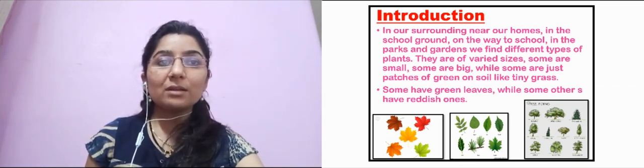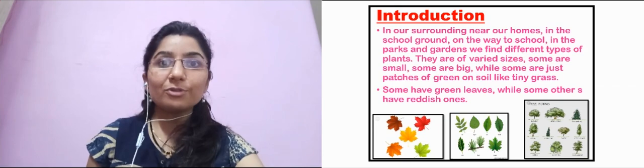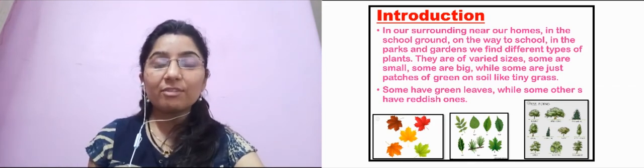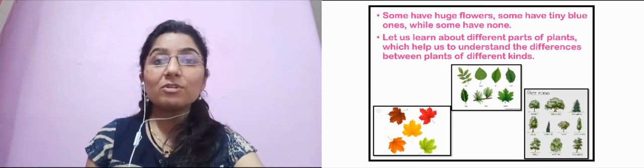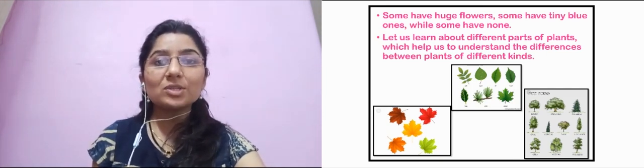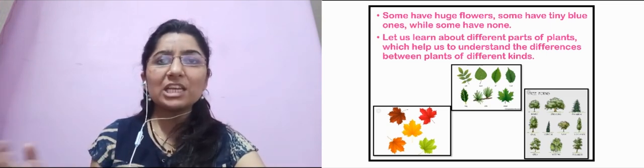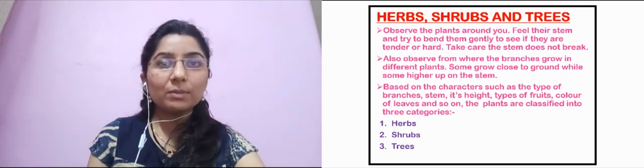Some plants will be tall, some will be short. If you observe the leaves, they will also differ. Of course they would be green mostly, but they would differ in their size, and they would differ in their shape if you observe it carefully. Even if you see the flowers of the plants, some plants will have big flowers, some plants will have smaller flowers, and of course the flowers will also be of various colors. So there are various differences among all the plants.